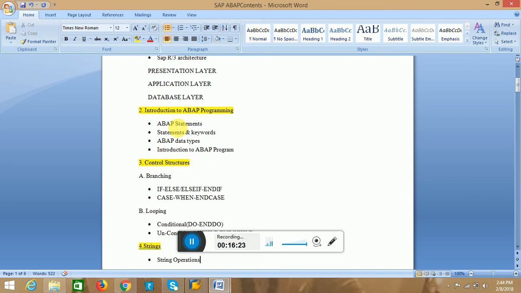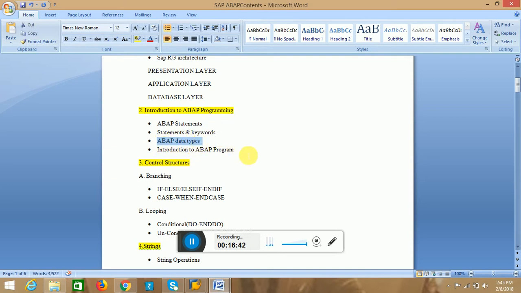Every ABAP statement ends with a dot. We have different types of statements and predefined keywords.